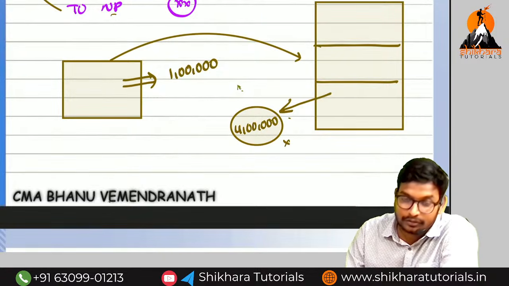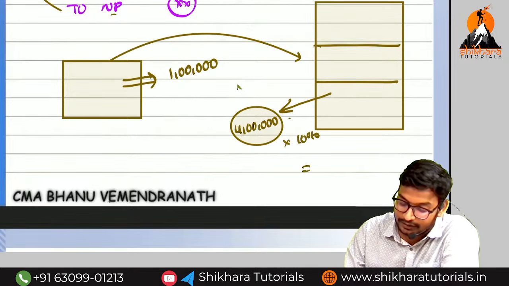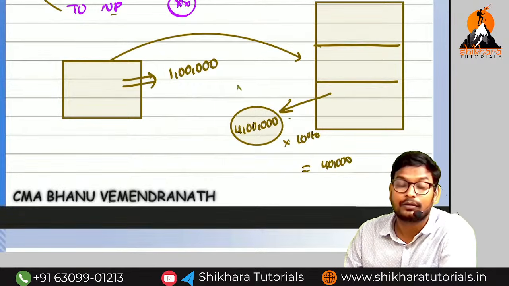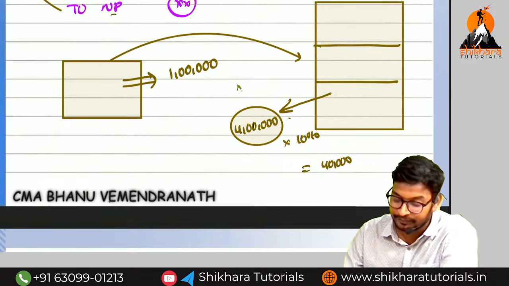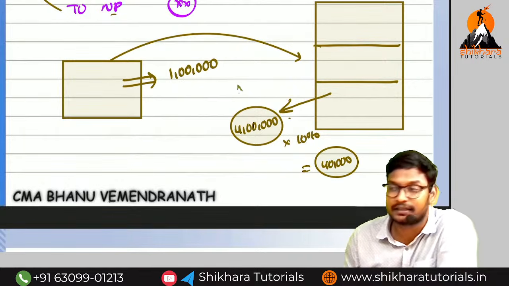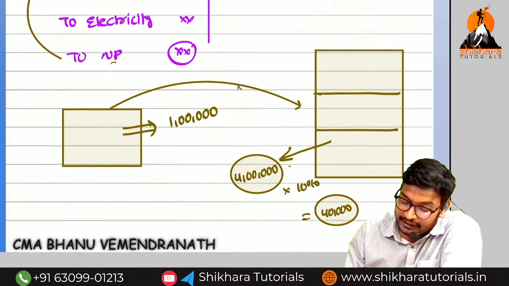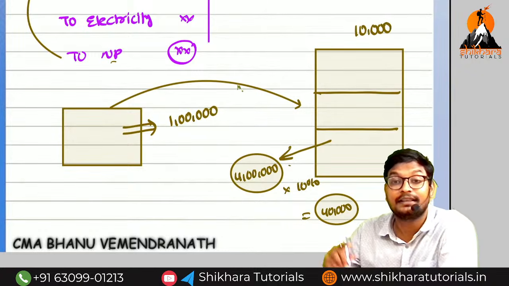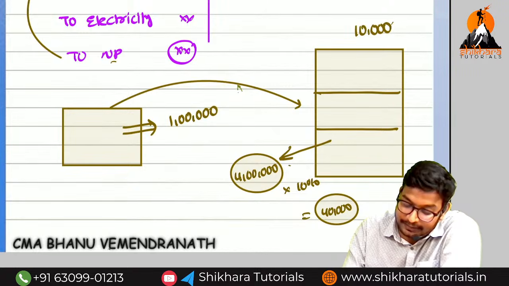On that, if you apply the gross profit percentage, we can take the gross profit as 10%. How much? 40,000 is the profit, the loss of profit they are not losing. If they are not losing the profit, this much amount need not be compensated by the insurance company. Are you getting the point? But he needs to incur a rent of 10,000, excess rent. For that reason, will you accept this proposal?